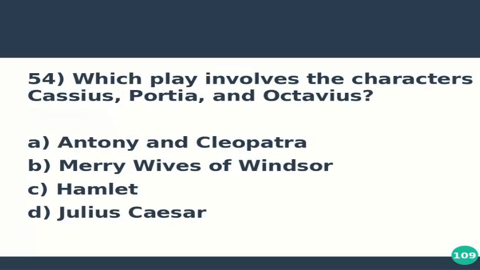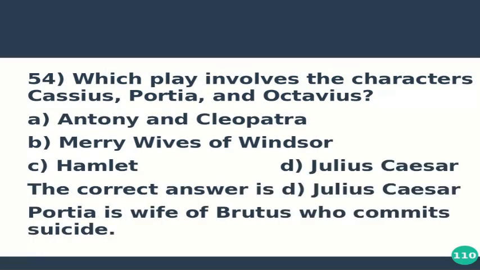Question number 54 is, which play involves the characters Cassius, Portia, and Octavius? Option A, Antony and Cleopatra, option B, Merry Wives of Windsor, option C, Hamlet, and option D, Julius Caesar. The correct answer is D, Julius Caesar. Portia is the wife of Brutus who commits suicide, and Cassius and Octavius are other characters.